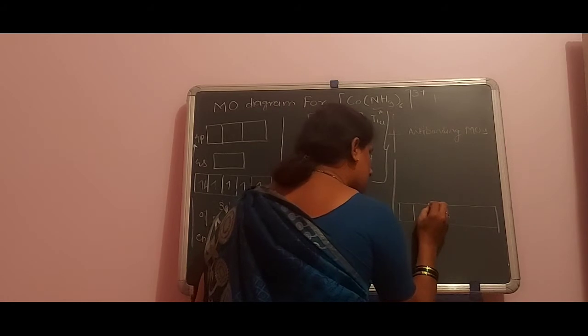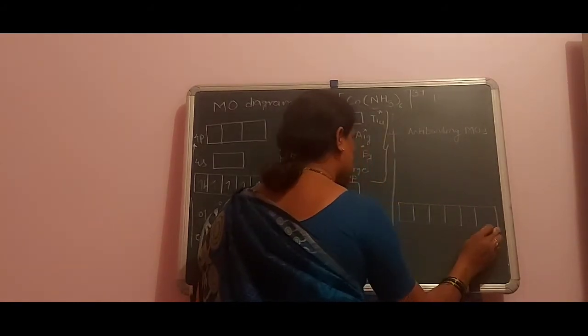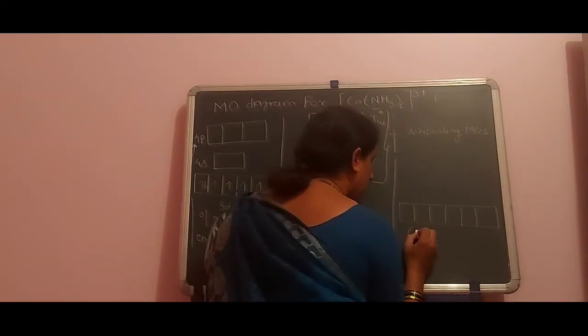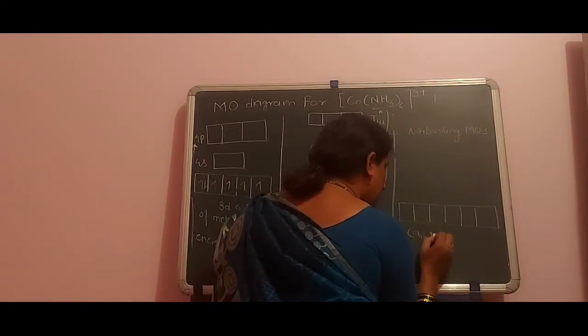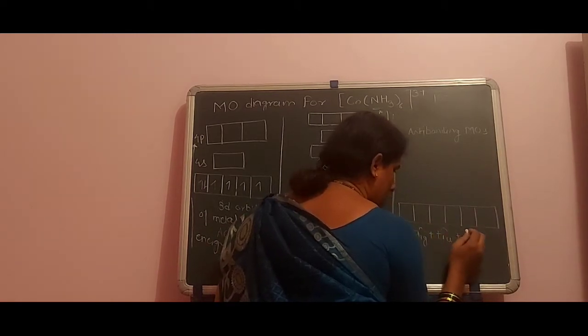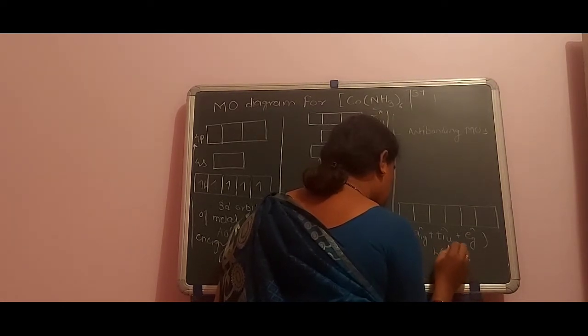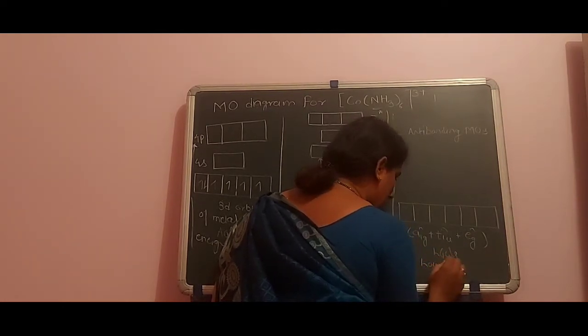How many ligands? 6: 1, 2, 3, 4, 5 and 6. These are a1g, t1u to the n+ and eg to the n, the LGOs, at lower energy.